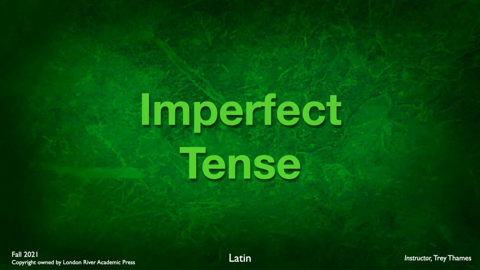Now, the imperfect tense, of course, is a past tense. It's action that is happening in the past. We call it imperfect because it's incomplete. It's action that is ongoing in the past, as opposed to perfect tense, which we will get to in subsequent weeks. Perfect tense is action that's completed in the past. I loved, or I ate, I ran. But in this case, we're looking at imperfect tense, which is action ongoing in the past that was not completed at a particular time. So I was running, I was eating, I was singing. So this is imperfect tense.